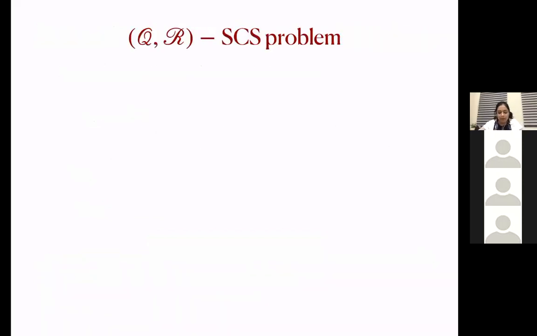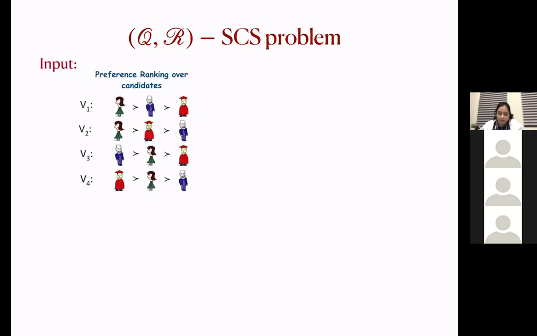So we call this problem the Q-R structured committee selection problem, where Q is some graph property and R is some voting rule. We again have the ranking over the candidates, and we also have a candidate graph as the input.